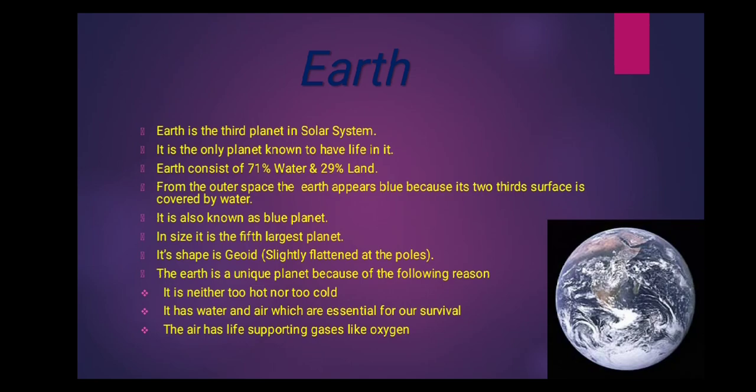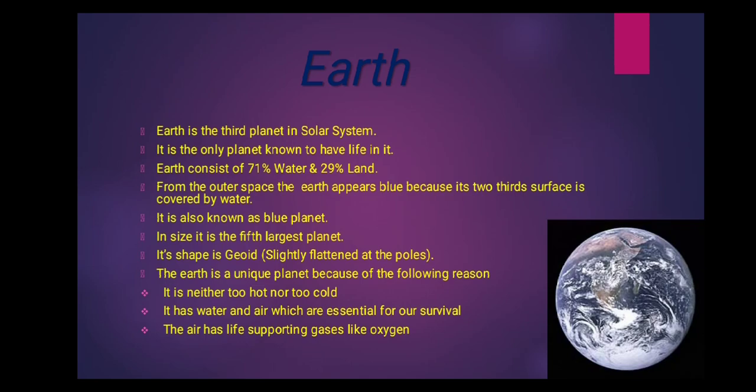So Earth has water and air, which are very essential for our survival. And most important, the air has life-supporting gases like oxygen. Oxygen is one type of gas which we breathe in. When we inhale, at that time we inhale that oxygen. So because of all these three reasons, Earth is a unique planet in the solar system.